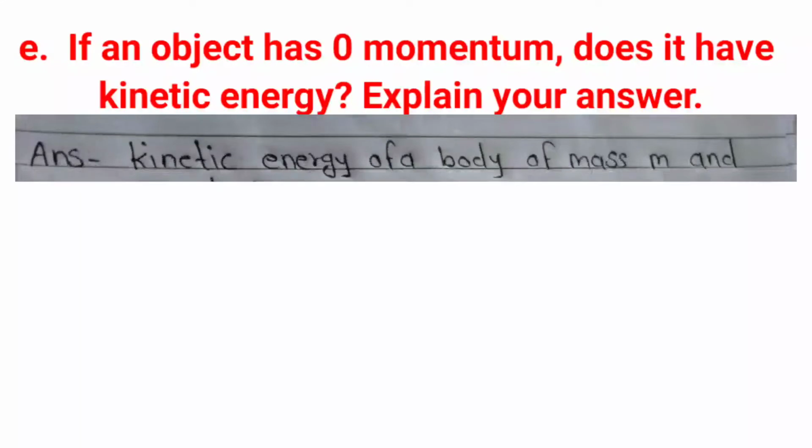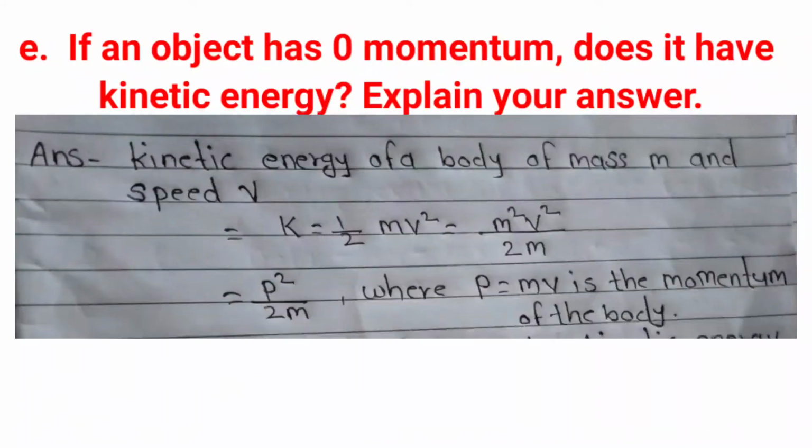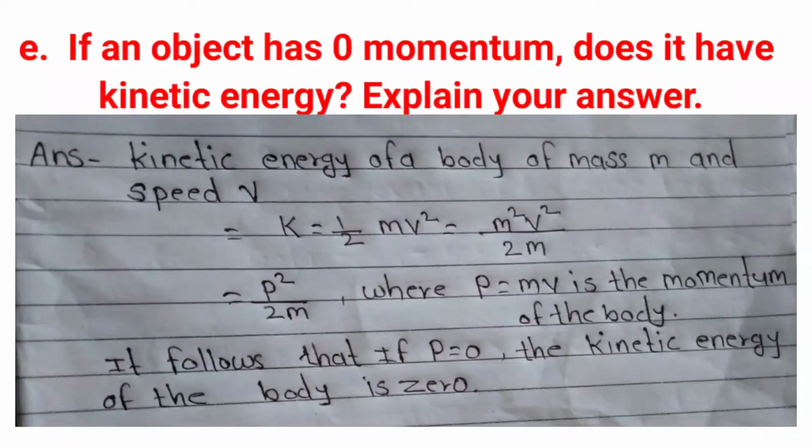E. If an object has zero momentum, does it have kinetic energy? Explain your answer. Answer. Kinetic energy of a body of mass m and speed v is K = 1/2 mv² = m²v²/2m = p²/2m, where p = mv is the momentum of the body. It follows that if p = 0, the kinetic energy of the body is 0.